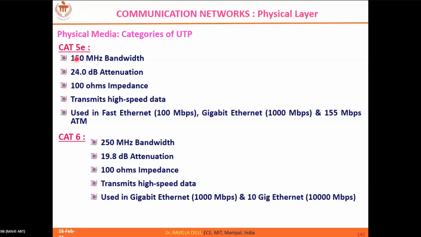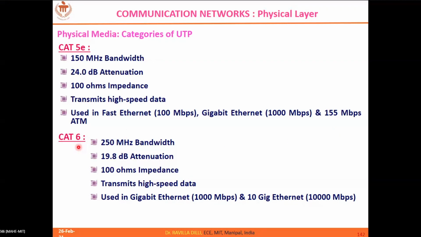Similarly, for category 5E, the bandwidth support is still higher, which is 150 megahertz, and attenuation is 24 dB. It supports higher data rates. You can see gigabit Ethernets and 155 Mbps. What is this? This is standard ATM. I have shown during the ATM reference model that the data rate it supports is roughly 155 Mbps.